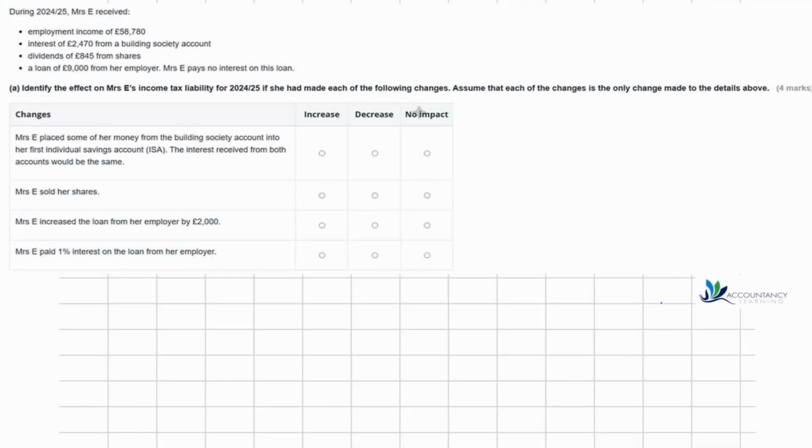In this video we're going to look at tax planning, which is tested in the 6th task of the personal tax second sample assessment. So we're told that during 24-25 Mrs. E received employment income of 58,780. So that's going to be big enough to push this person into the higher rate band, but not enough to push them into the additional rate band.